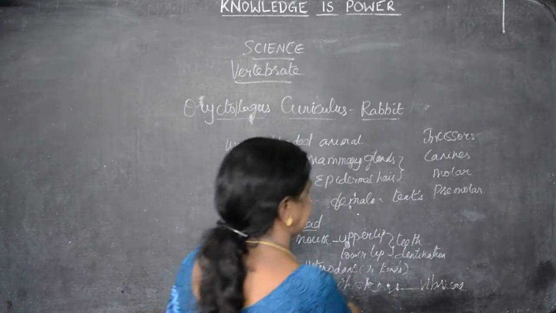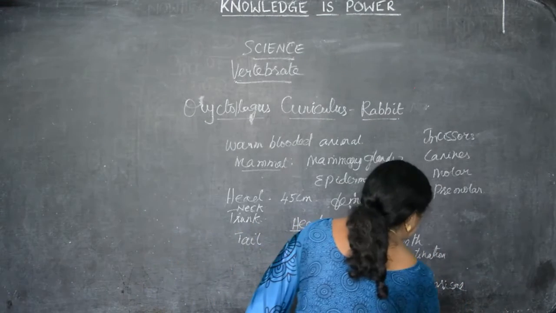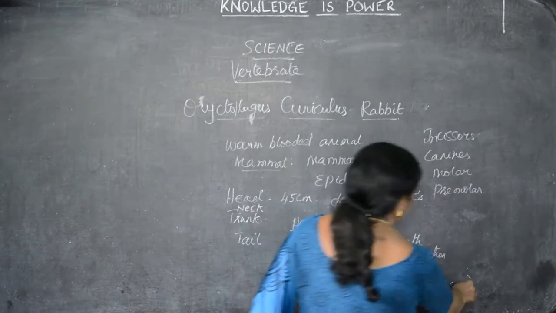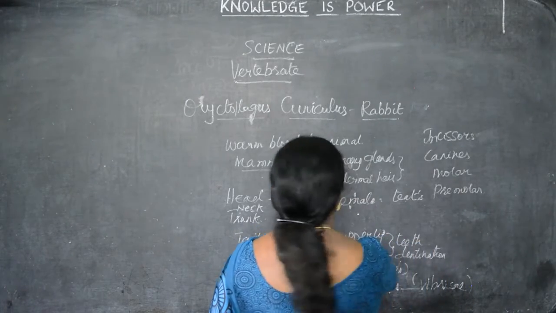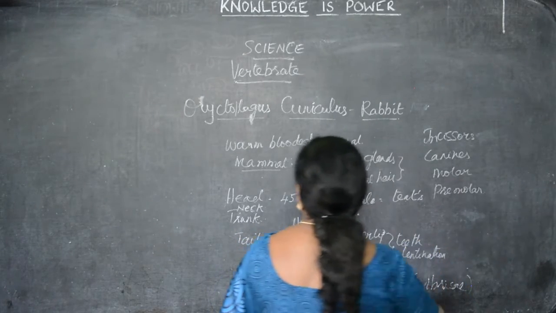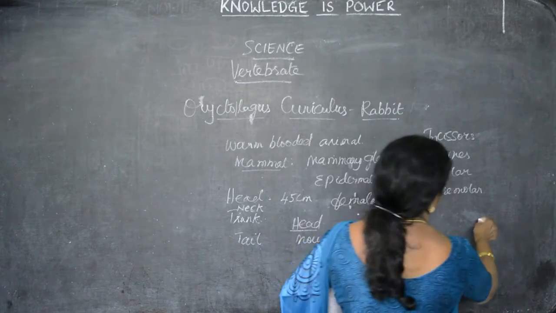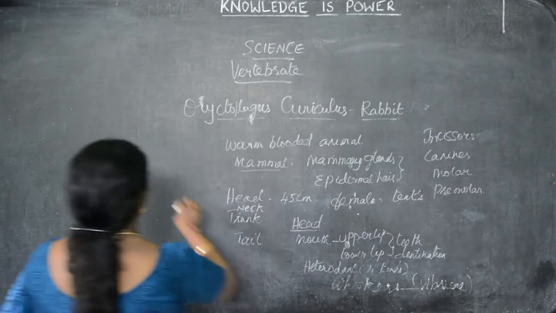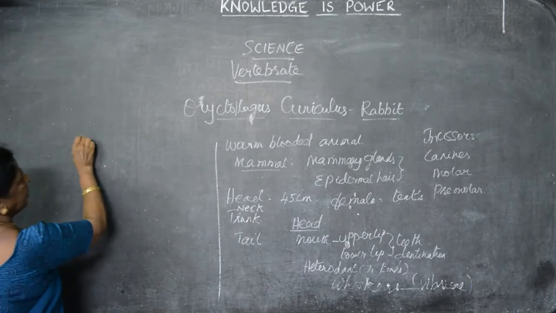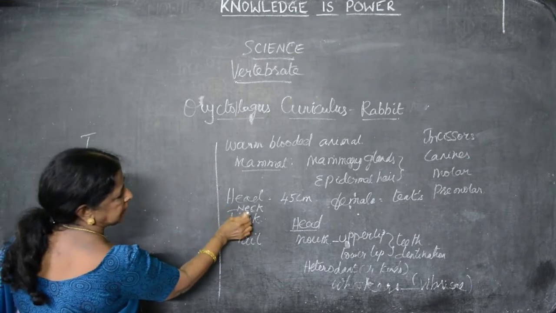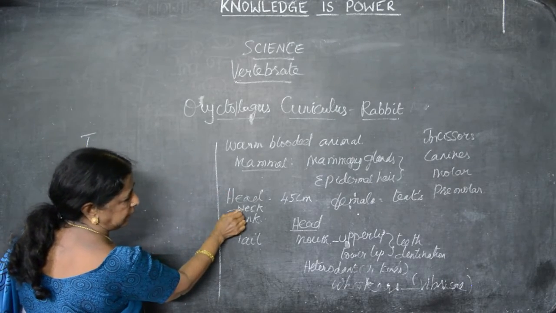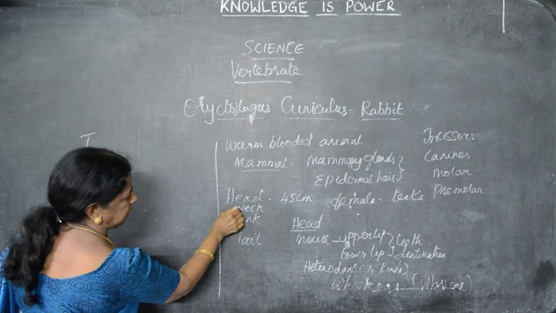Generally we say whiskers, the other term is vibrissae. Next to the head, we have to go for the neck. The neck is a very short neck. So we have seen the head. Next to the head is the neck, which is a very small passage.